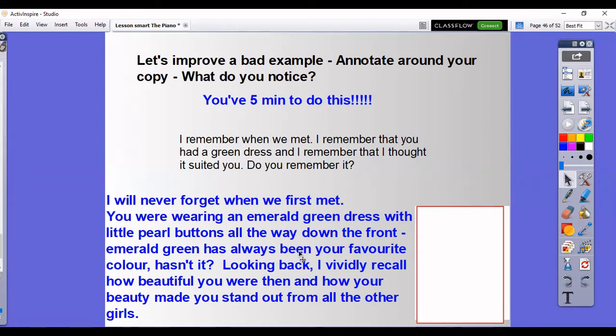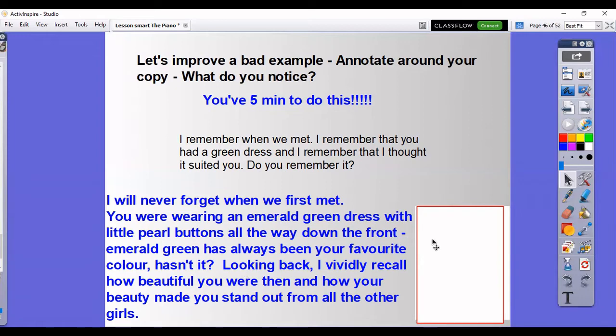And then I have some sort of little anecdote that I want to throw in to bring the person I'm writing to, because this is a letter, remember, back to me. Emerald green has always been your favorite color, hasn't it? Looking back, not saying I remember, but looking back, I vividly recall how beautiful you were then and how your beauty made you stand out from all the other girls. So I've changed my ending to talk to her and to show my feelings about how I think about her.